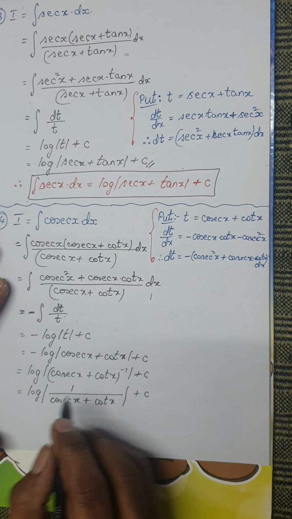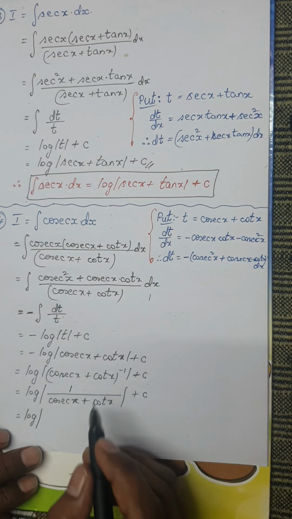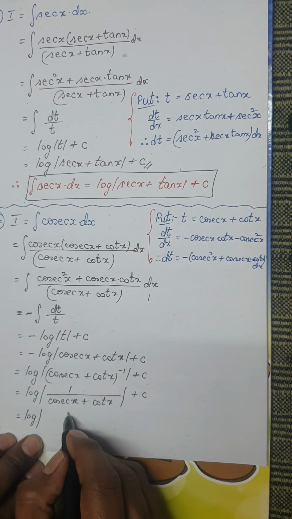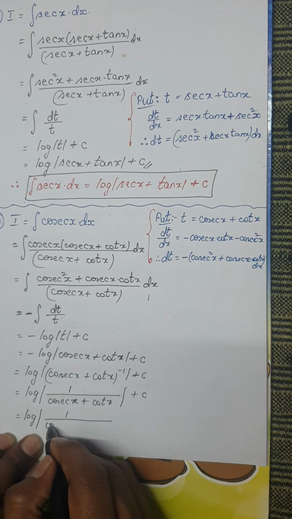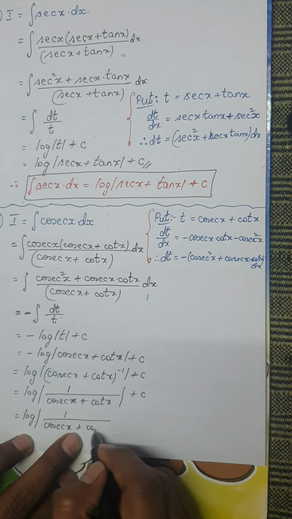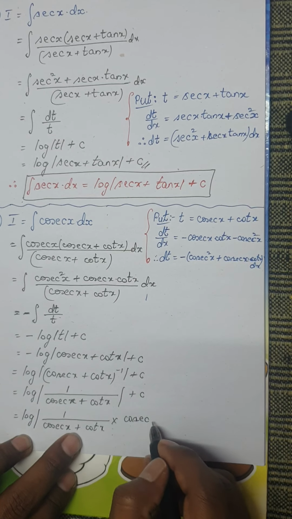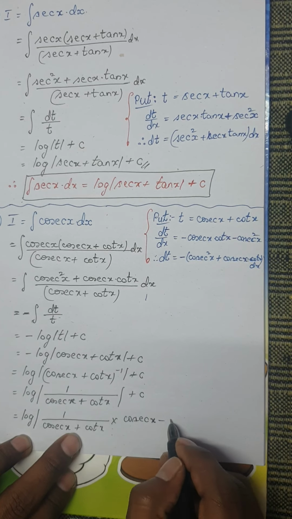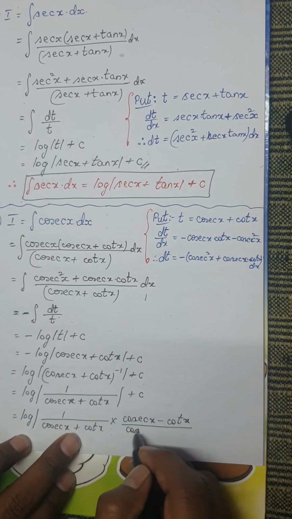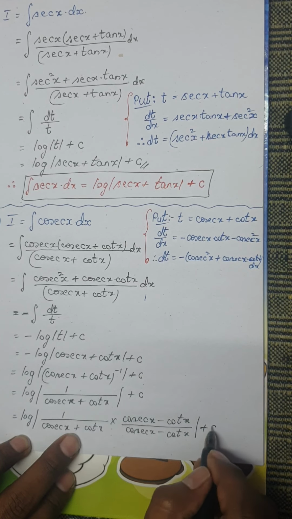Now I am going to rationalize the denominator by multiplying and dividing by the other factor. How? Look here, I am going to rationalize the denominator. So 1 divided by cosecant x plus cot x, multiply and divide by cosecant x minus cot x, divided by cosecant x minus cot x, with log plus c.